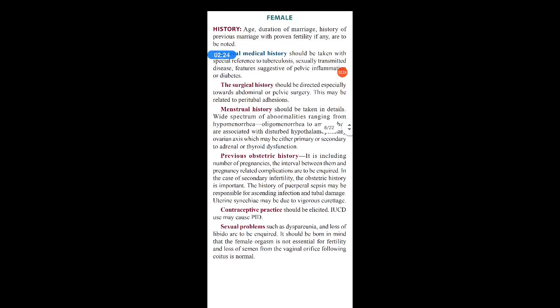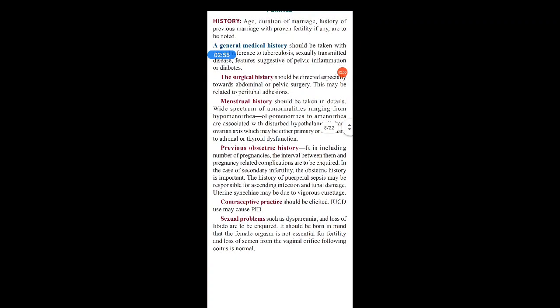Then menstrual history, obviously very important in any gynecological case. We have to take a thorough menstrual history, and it should be taken in detail. The important point related to infertility, on which you have to focus, is that a wide spectrum of abnormalities ranging from hypomenorrhea and oligomenorrhea to amenorrhea are associated with a disturbed HPO axis, which may be either primary or secondary to adrenal or thyroid dysfunction. We know the HPO axis plays a very important role in maintaining the normal physiology of ovulation and the menstrual cycle.